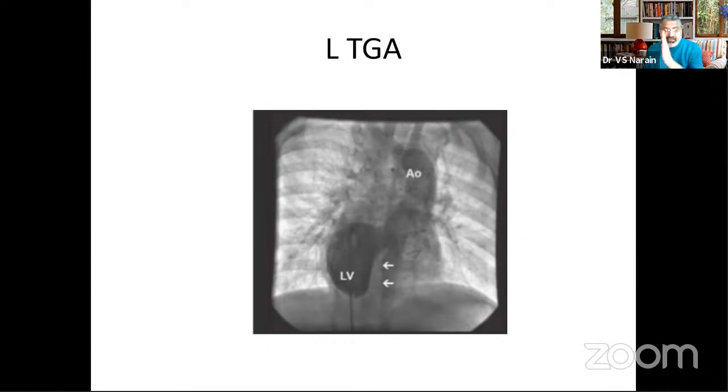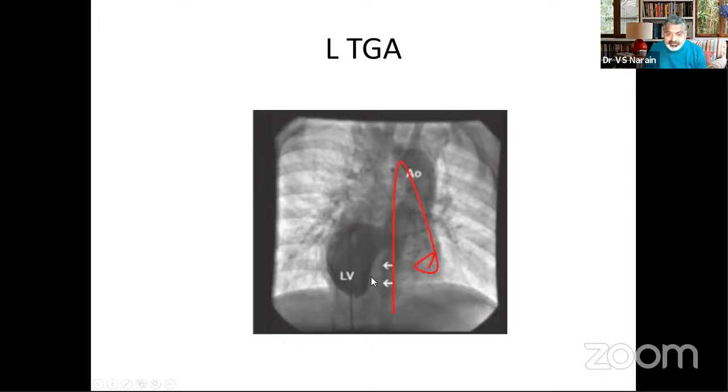You must know that in the L transposition, the ventricular septum is vertical. Instead of being oblique, it is vertical. In tetralogy, it is horizontal. In L transposition, it's vertical. So the LV and RV are side by side. And here the LV gives rise to the pulmonary artery, but the RV is actually filling the aorta, which is on the right side.